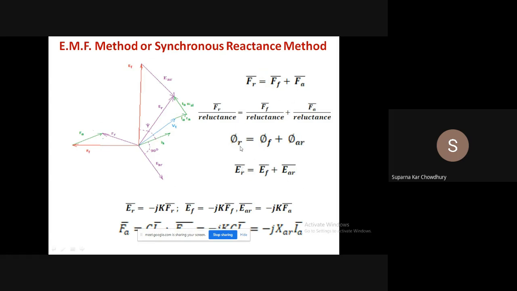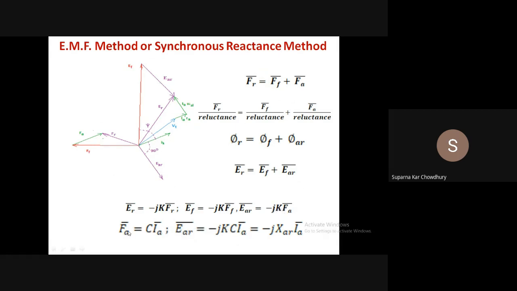Now each flux will induce an EMF. ER is induced by phi R, EF is induced by phi F, and EAR is induced by phi AR. ER can be expressed as minus jKFR, as ER is lagging FR, the inducing MMF, by 90 degrees, and K is the constant which is related to the slope of the air gap line. Similarly, EF is minus jKFF and EAR is minus jKFA.